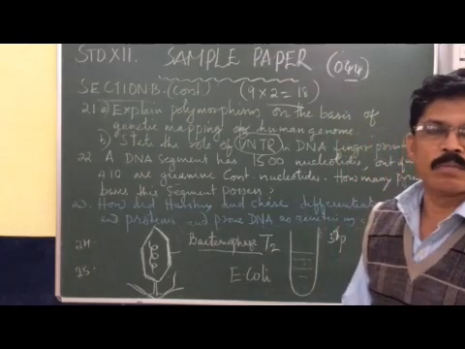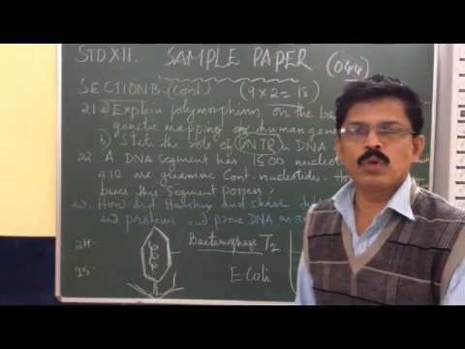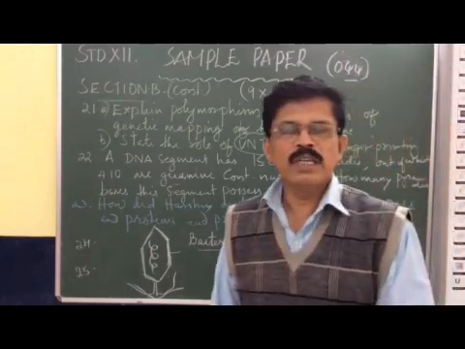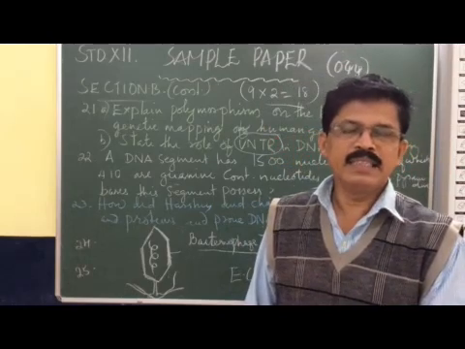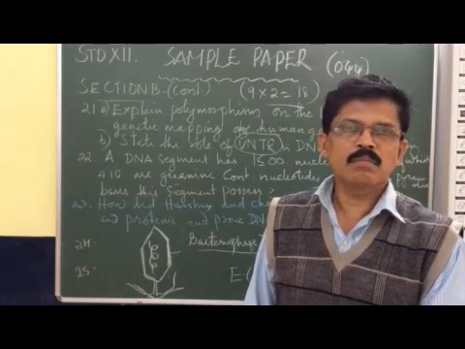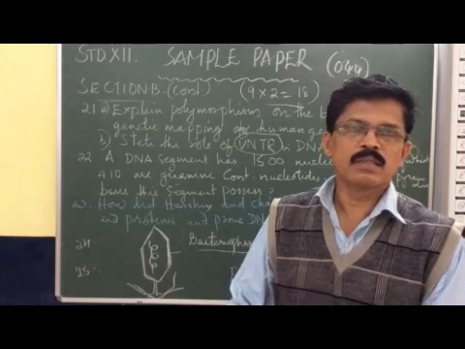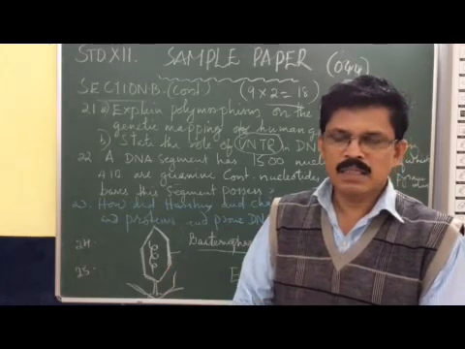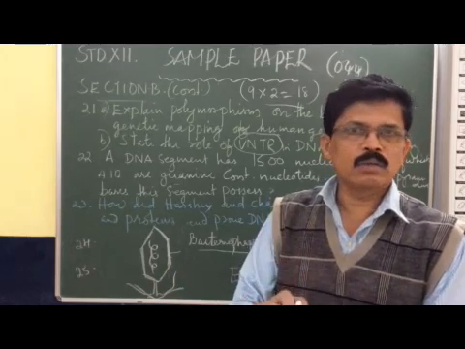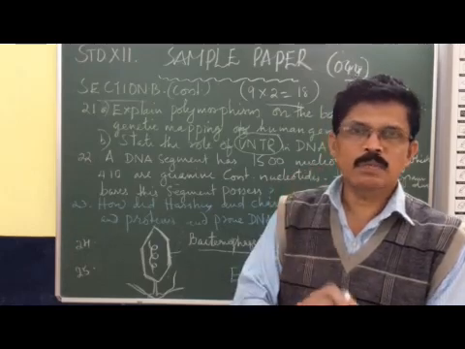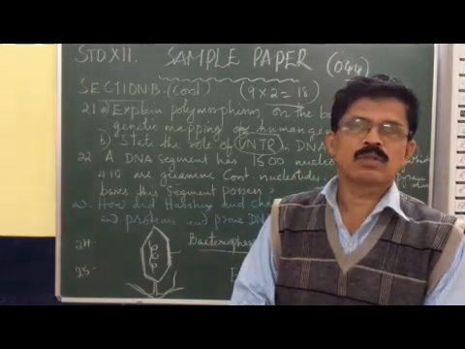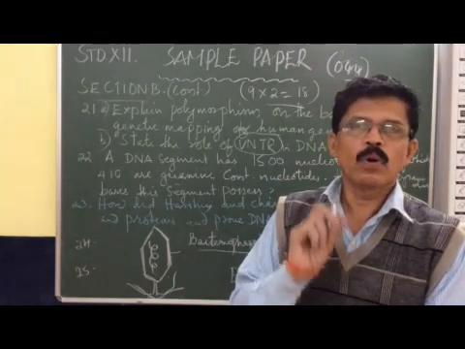What is polymorphism? In every human individual's DNA genome, there are some nucleotides or nitrogenous bases repeated many times. We call it polymorphism.